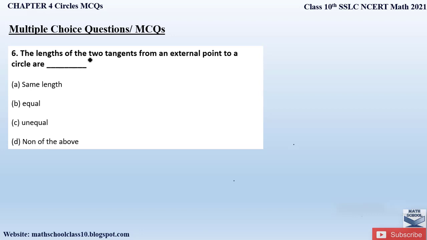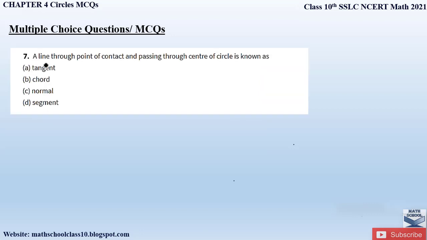Question number 6. The length of the two tangents from an external point to a circle is. So we have a circle and we have an external point P. From this point, when you draw two tangents, that is PT1 and PT2, these two tangents' lengths will always be equal. So our correct option is option B. The lengths of the tangents from an external point to a circle are equal. Again, this is a theorem from the chapter circles.